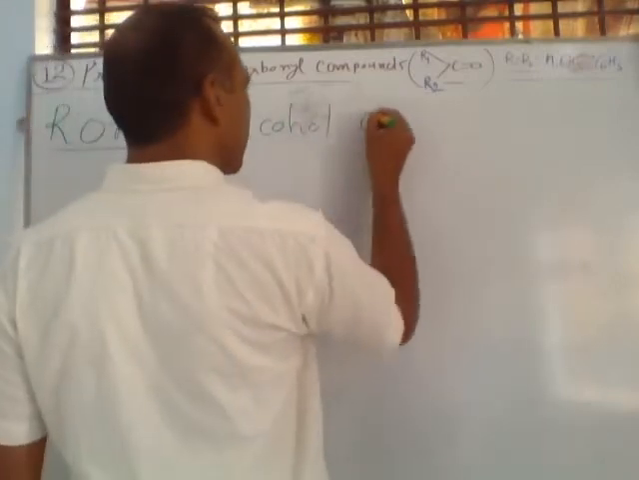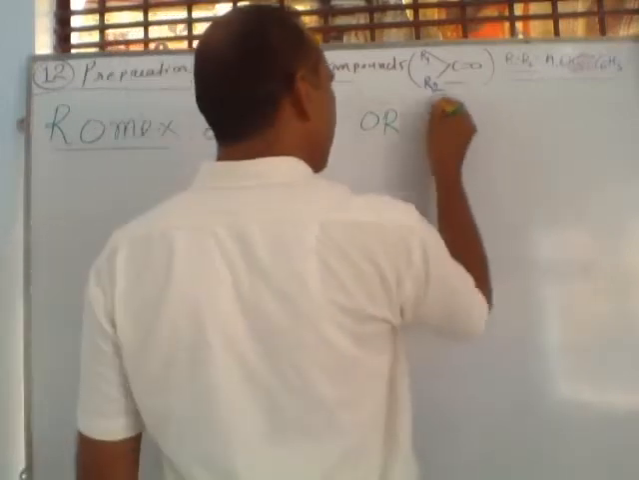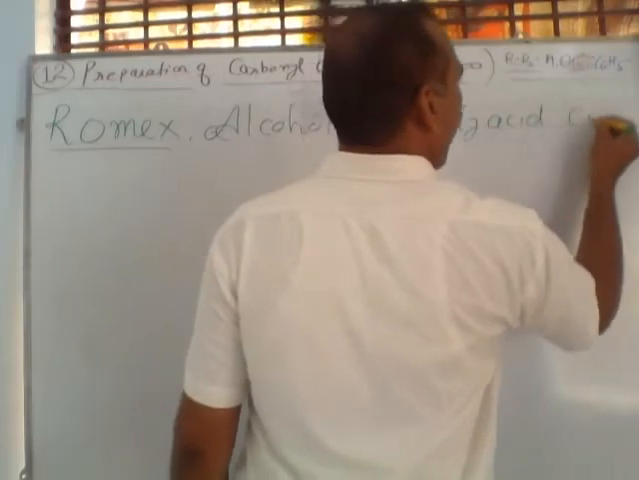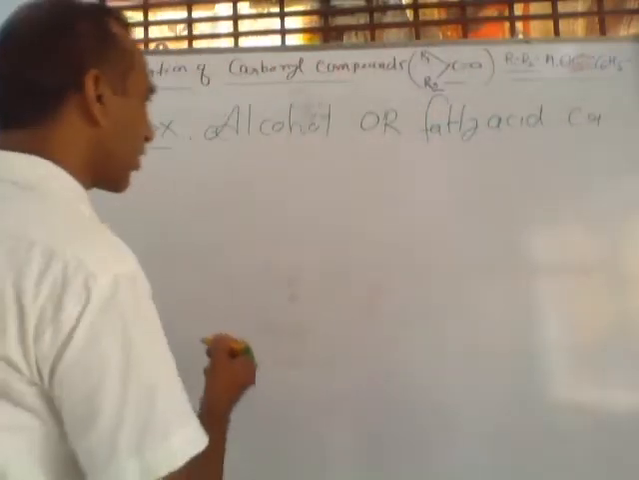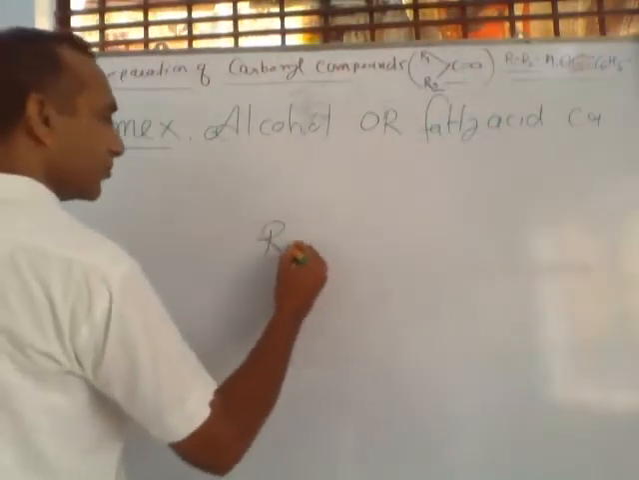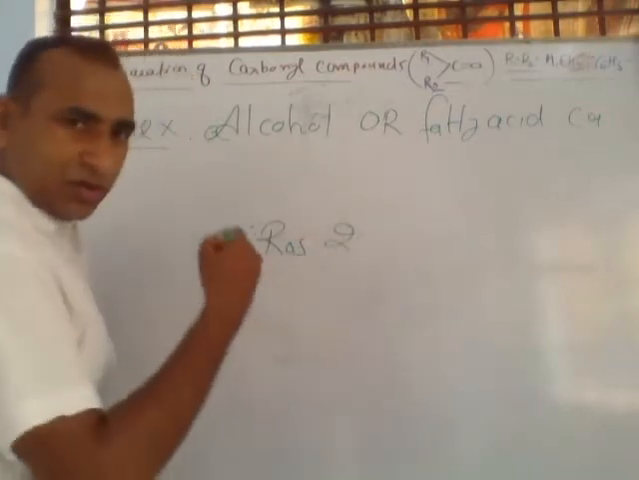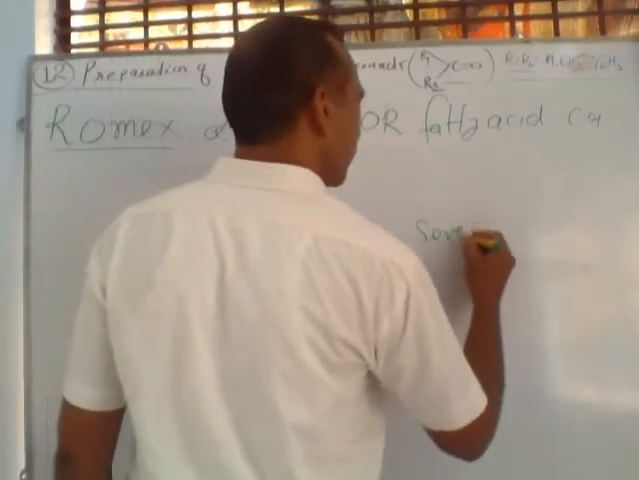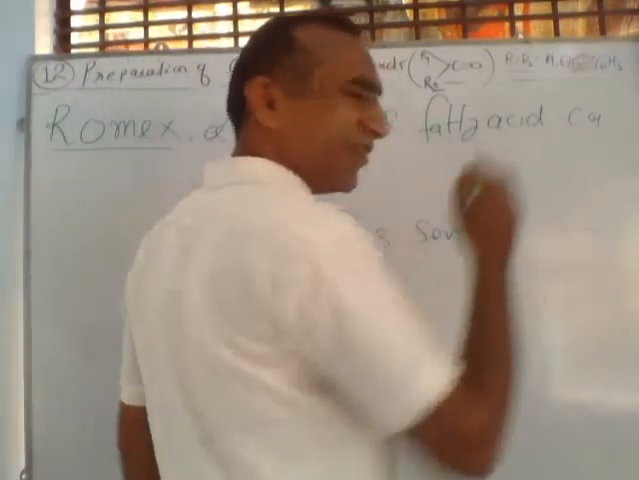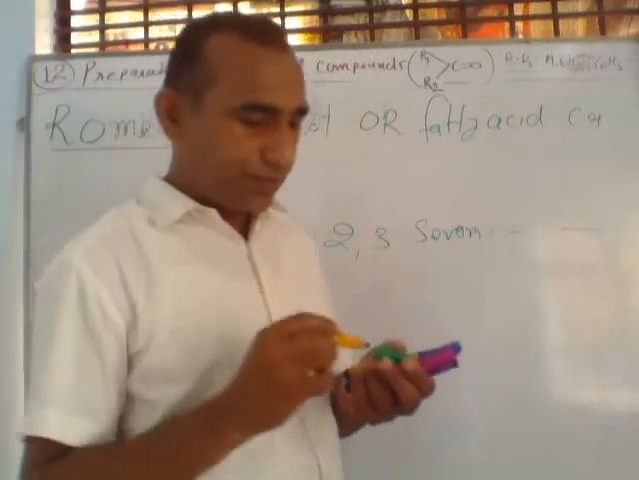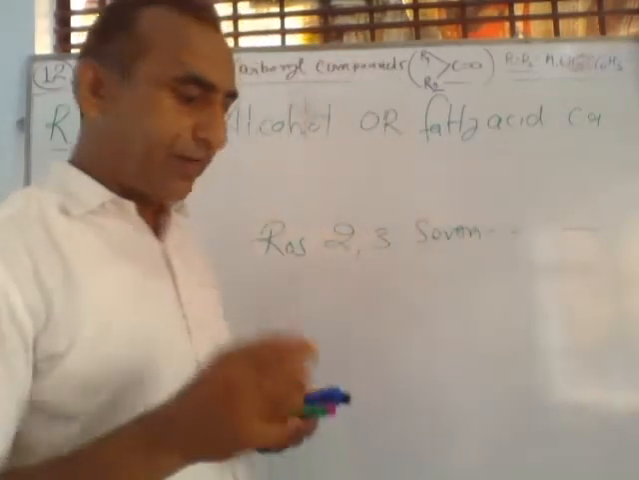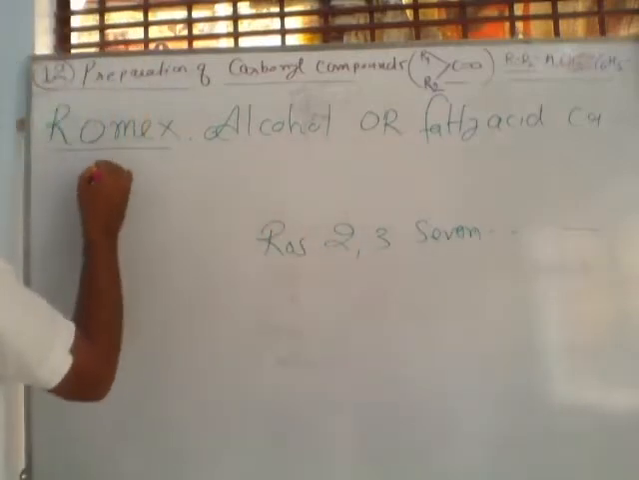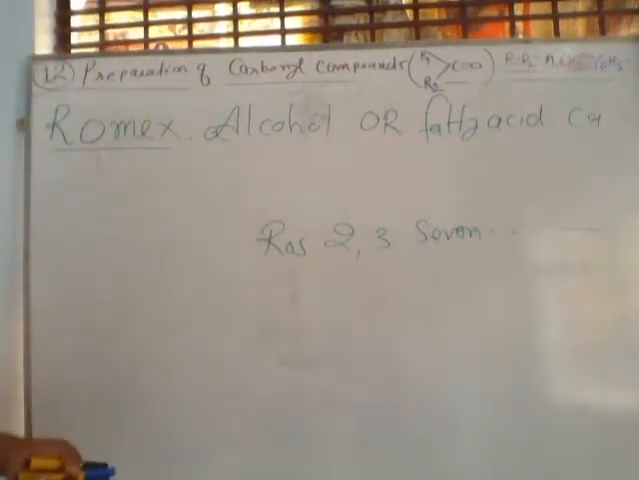Romex, alcohol, or, fatty acid का, रोज twice, otherwise thrice, सेवन करता है. Here seven means using, in Hindi seven. So from Romex, this is topic number 1.